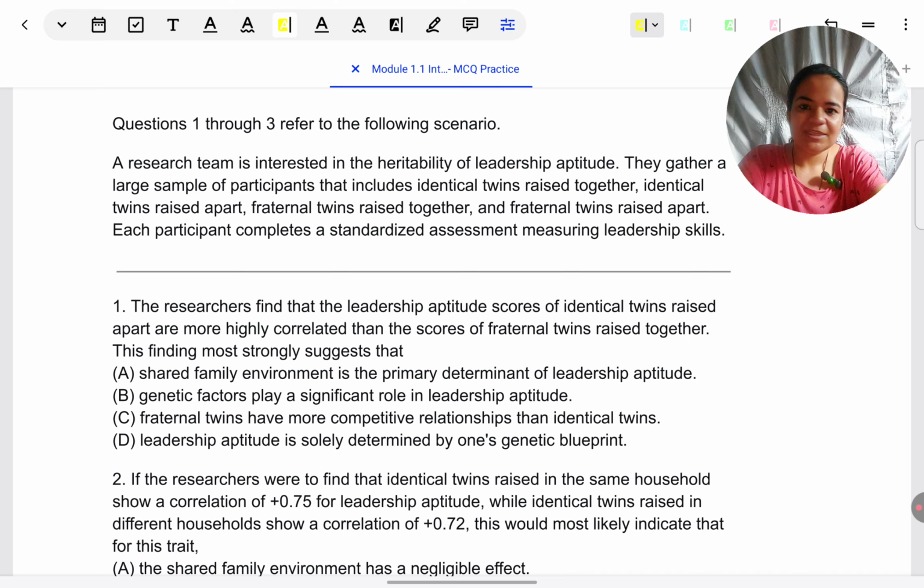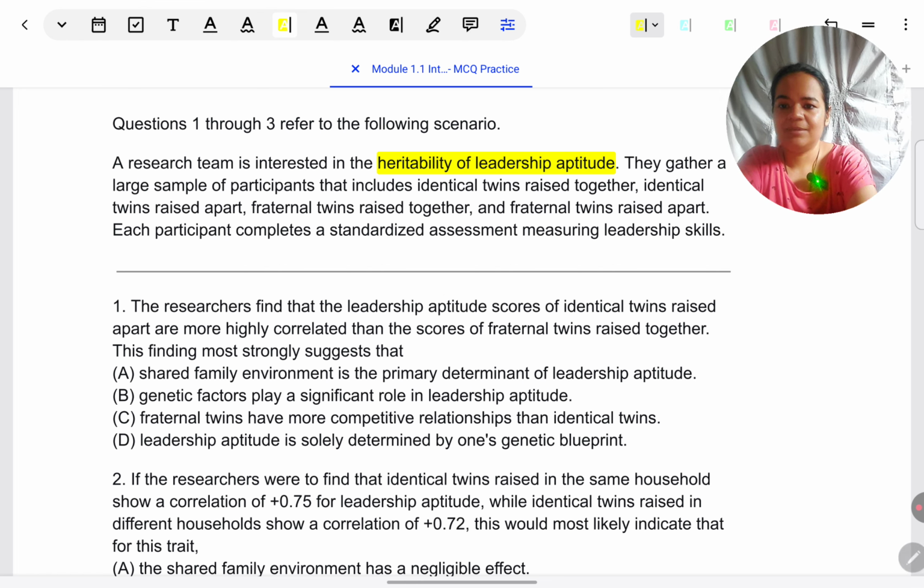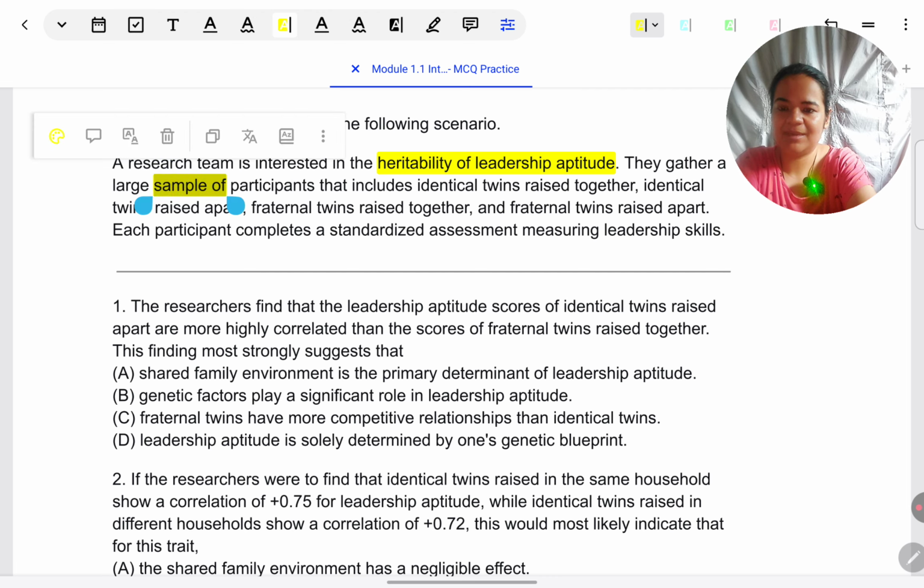Okay, I'm reading out the situation. A research team is interested in the heritability of leadership aptitude. This is what I'll mark first. This is the key objective, or this is the dependent variable of interest, leadership aptitude. So I've just highlighted that. They gather a large sample of participants that includes identical twins raised together, identical twins raised apart, fraternal twins raised together, and fraternal twins raised apart. Large sample, some detail about the participants, possibly. I don't know, there can be a question on the participants, so let me highlight that also. It looks useful. Whatever looks useful, I should just mark that.